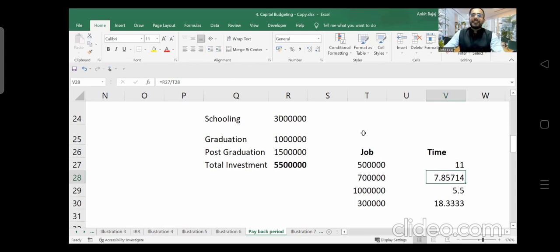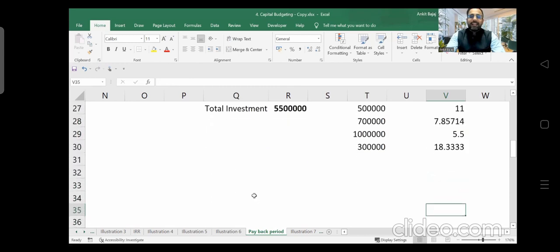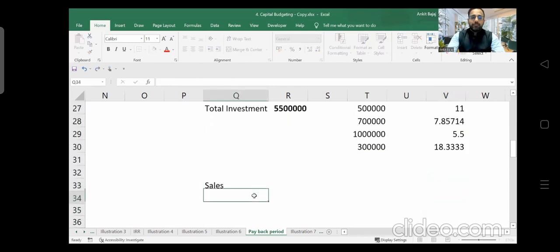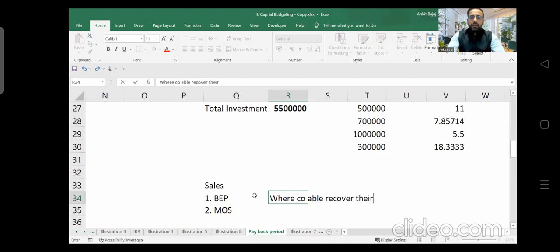So if I divide sales into components, sales can be categorized into two components, right? The first component of sales is going to be the break-even point, and the second component is going to be the margin of safety, right? So what is break-even point? Break-even point is the point where the company will be able to recover their fixed cost, right? This is what a break-even point is.